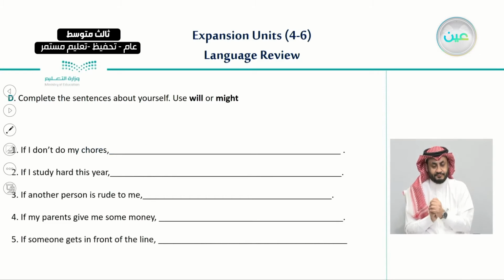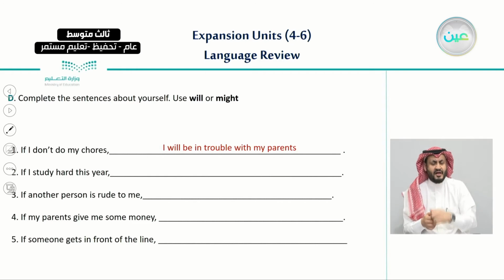So let's start with number one. If I don't do my course, so we can continue this, and this is an example of myself: I will be in trouble with my parents. If I don't do the housework, if I don't help them, I will be in trouble with my parents.